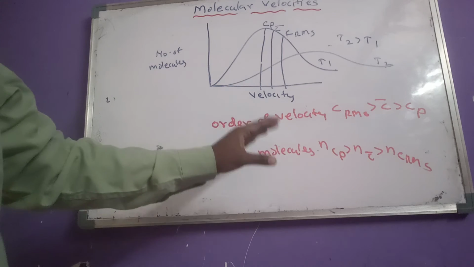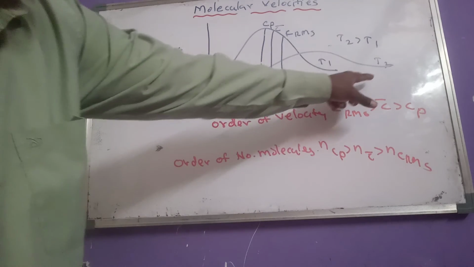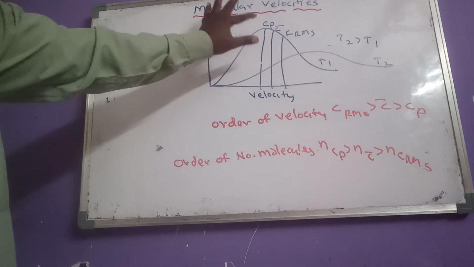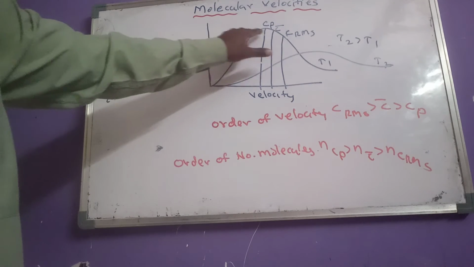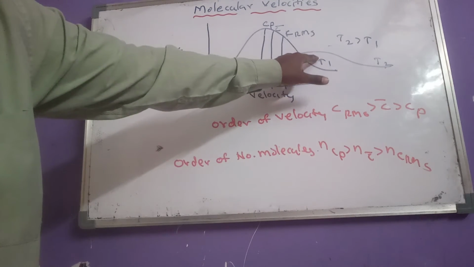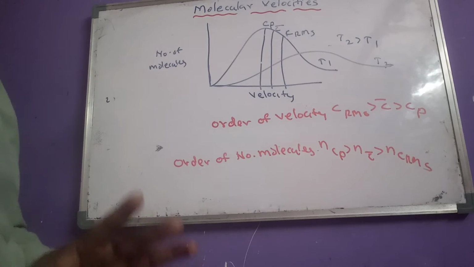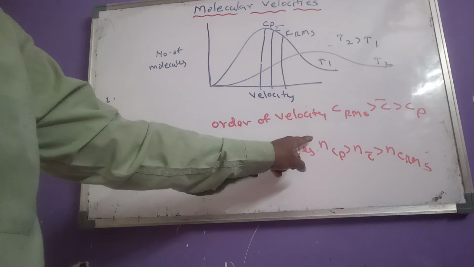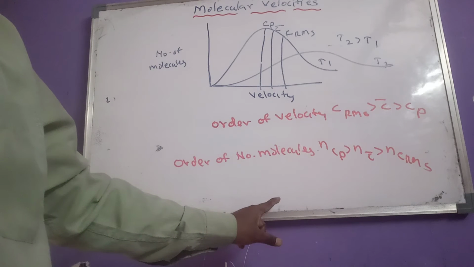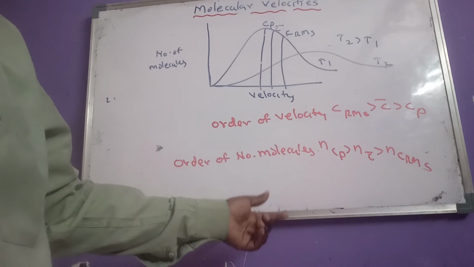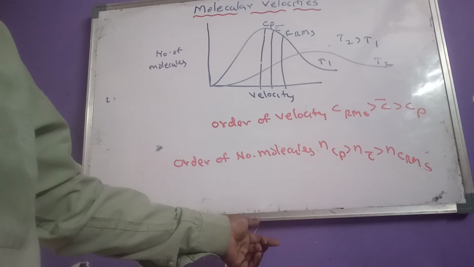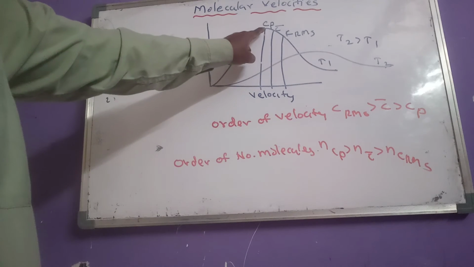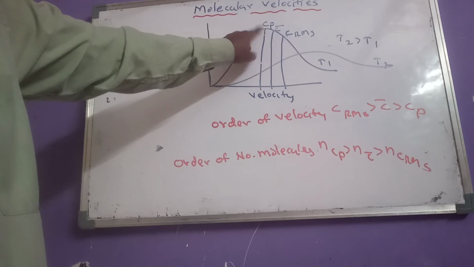So as temperature increases, velocity of the molecules increases, but number of molecules having highest velocity decreases. So we have to remember these important things. First one, as per order of velocity. Second one, as per order of number of molecules having velocities. And which occupies the peak of the curve, that is Cp.